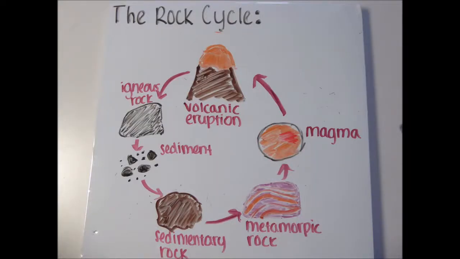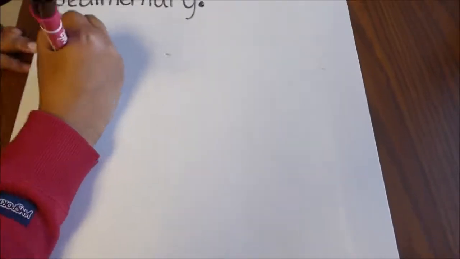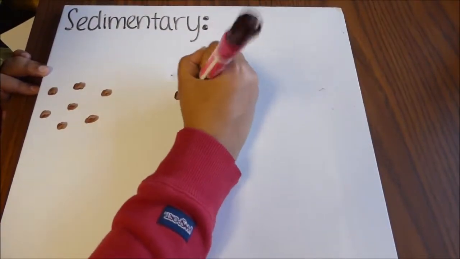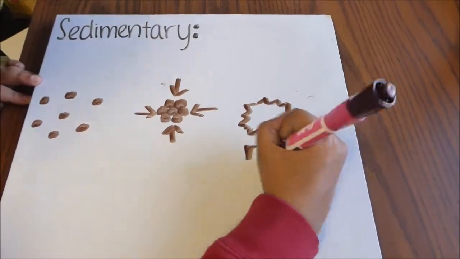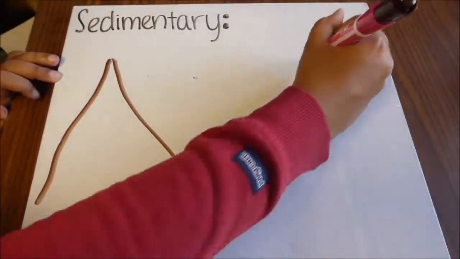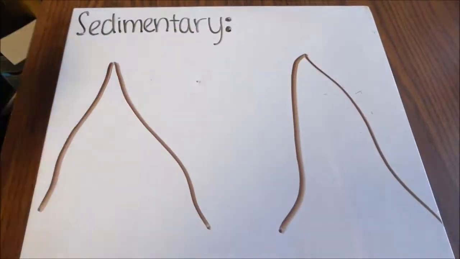Before we delve into that, it's important to note that rocks are split into three different categories: igneous, sedimentary, and metamorphic, which are based on how a rock is formed. The rock cycle involves a group of changes that break down old rocks to form new ones. Sedimentary rocks are formed when sediment is deposited in large enough quantities that they are squeezed and cemented together to form a rock.